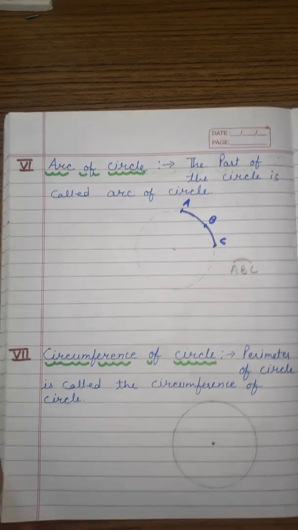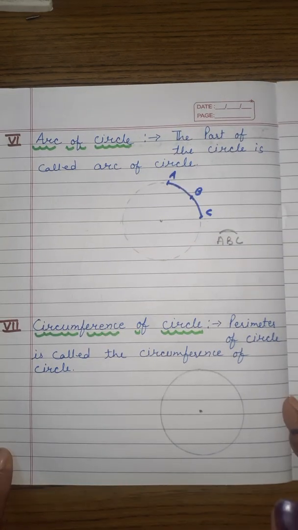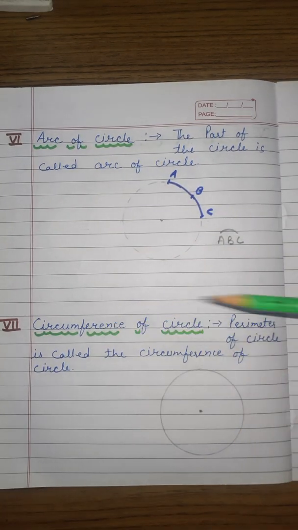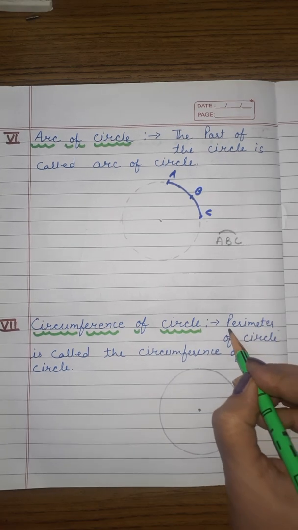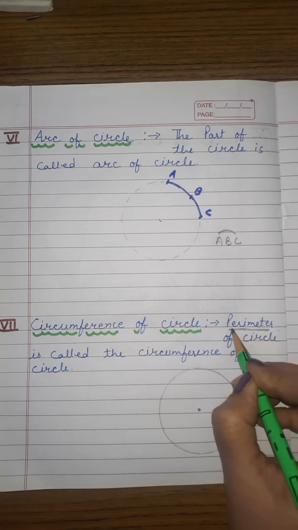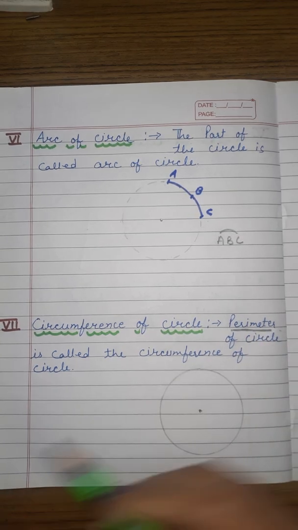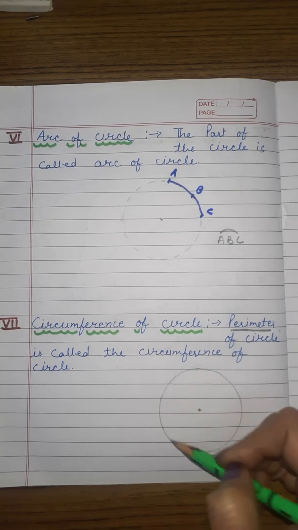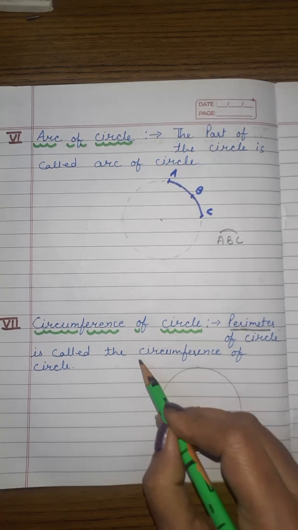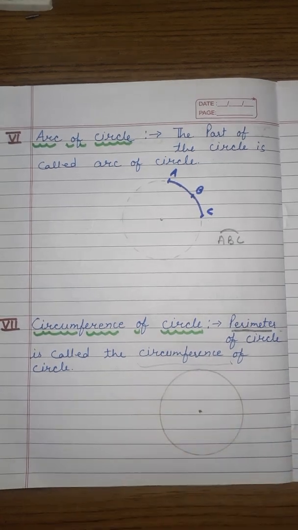Okay, and then last one is circumference of circle. The circumference of circle is the perimeter of the circle. Perimeter means the total length of the boundary, that is circumference. If we measure the length of the boundary of the circle, that will be the circumference of the circle. Okay, so these are some terms about the circle.